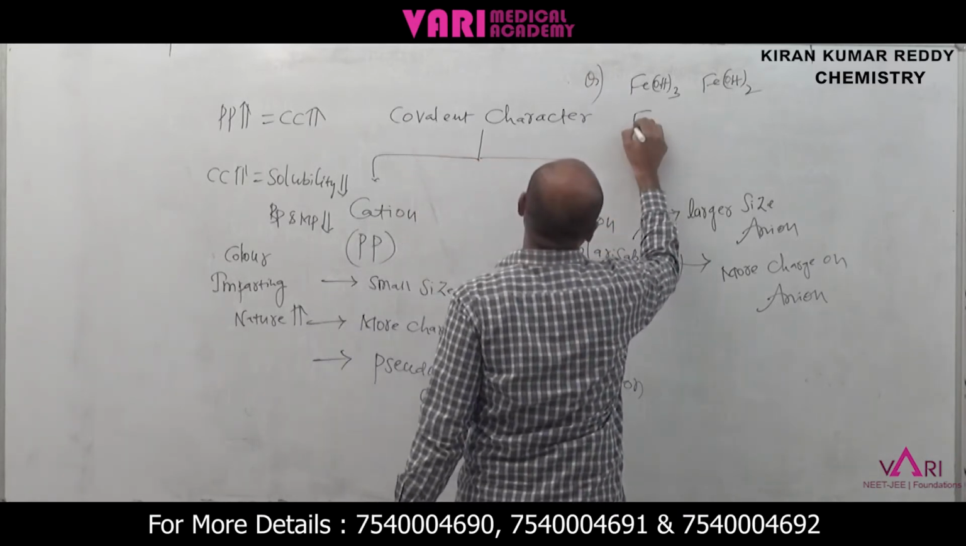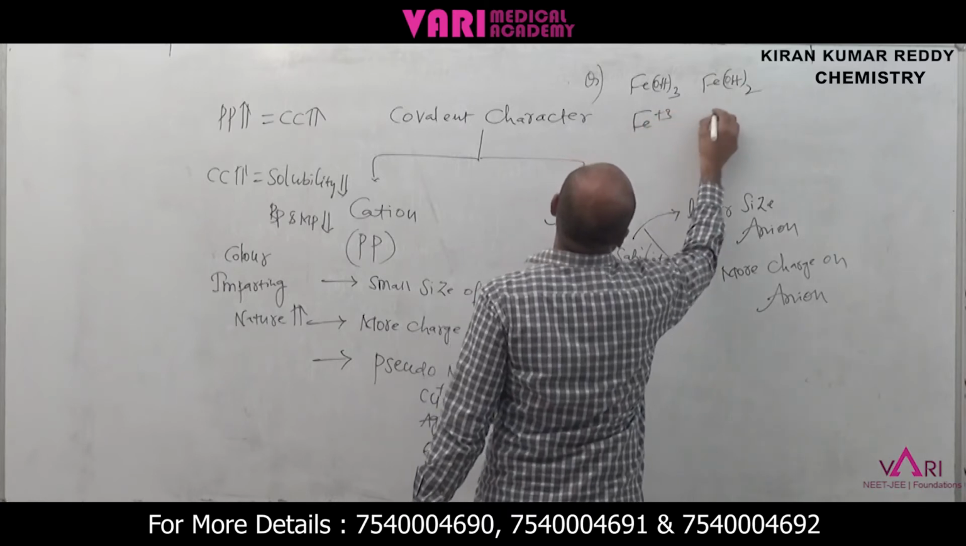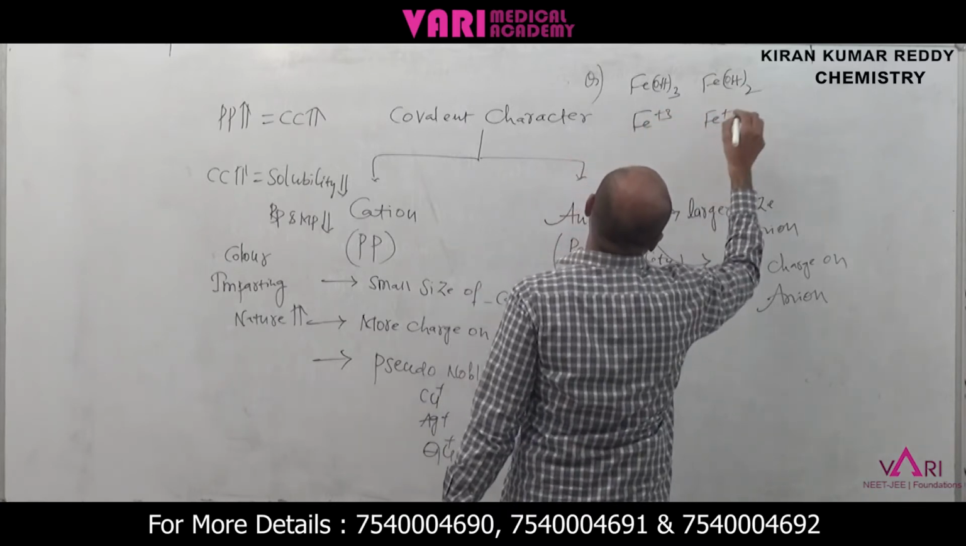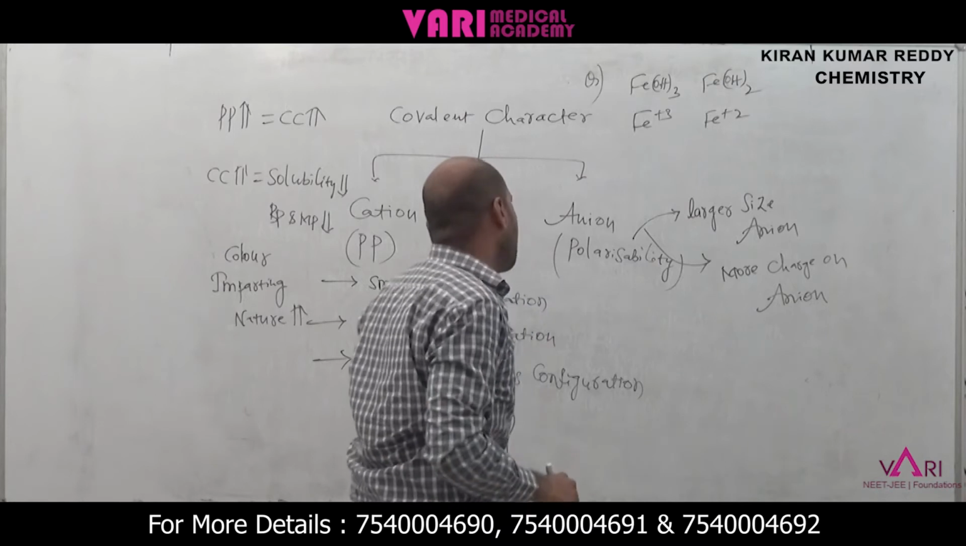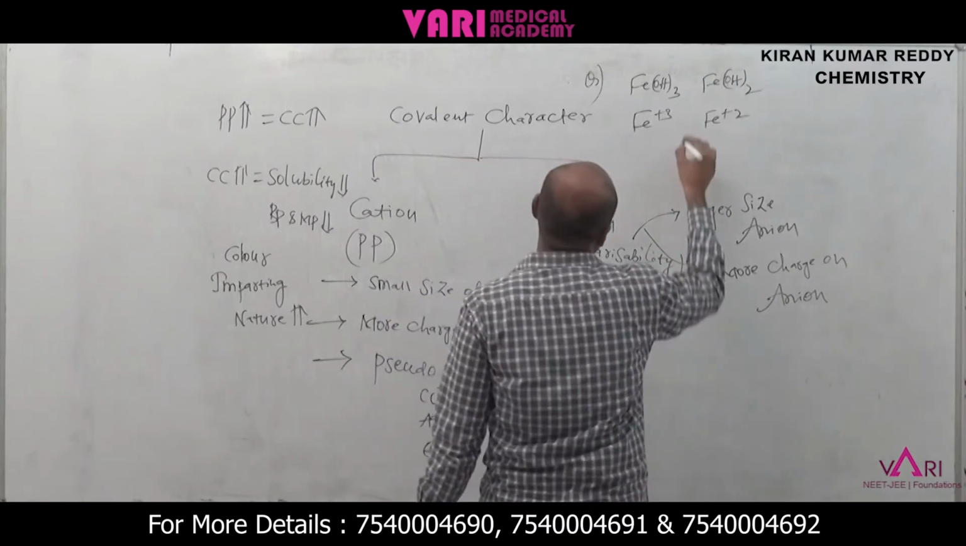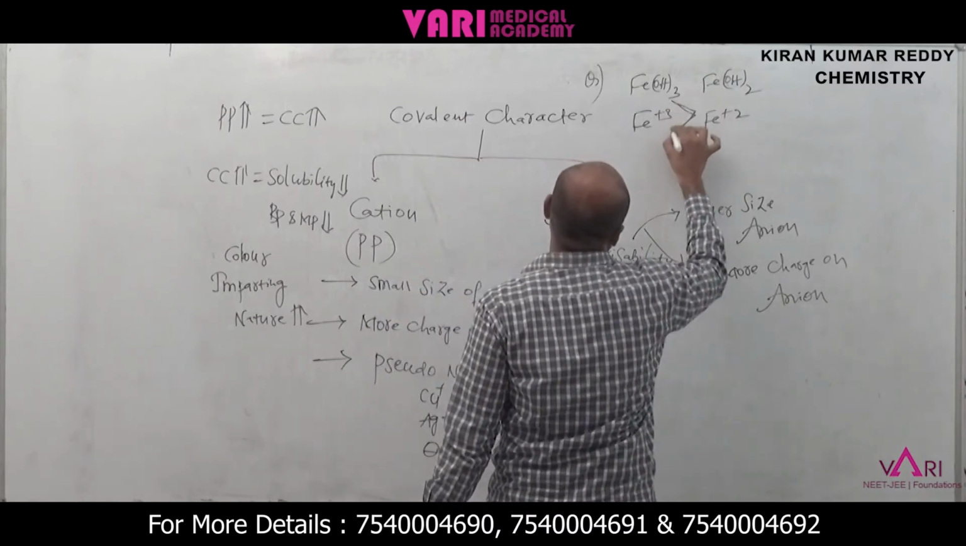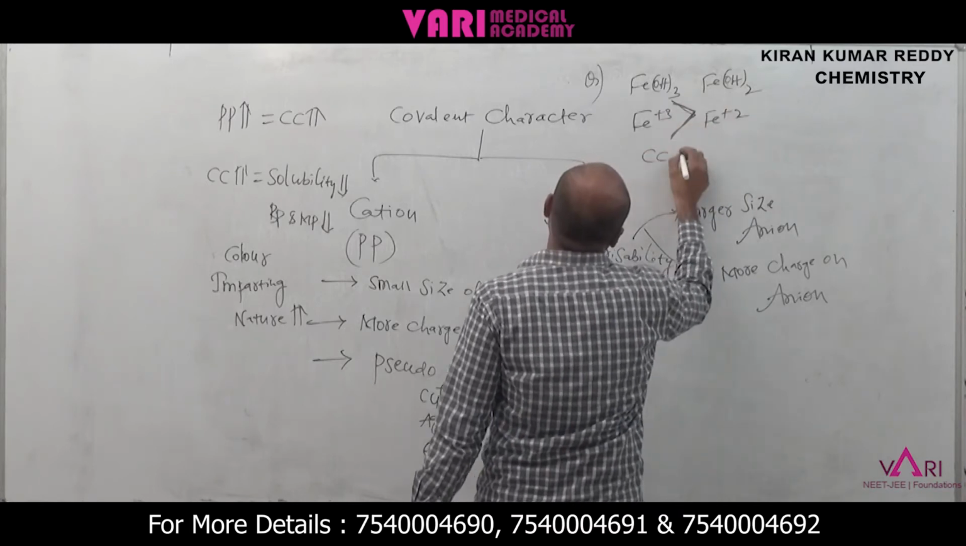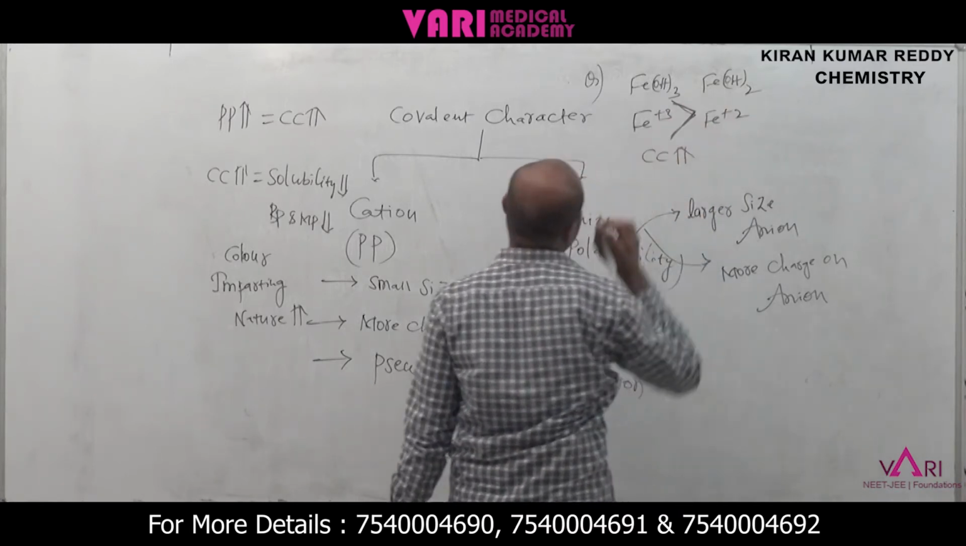For example, I am taking here Fe+3 and here Fe+2. Which one has more charge? Fe+3 has more charge. That's why the covalent character increases for Fe+3.